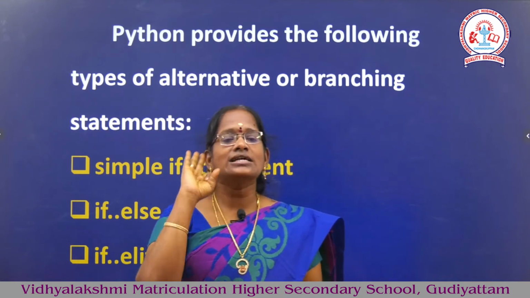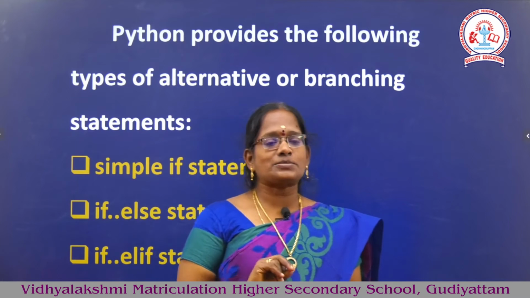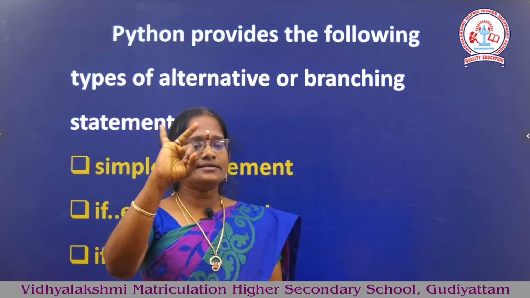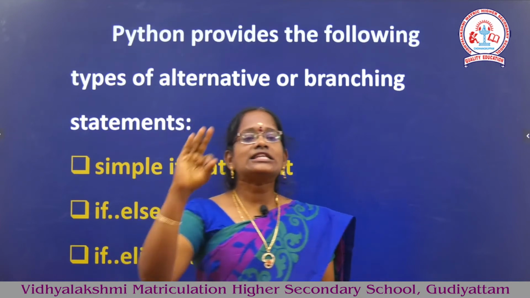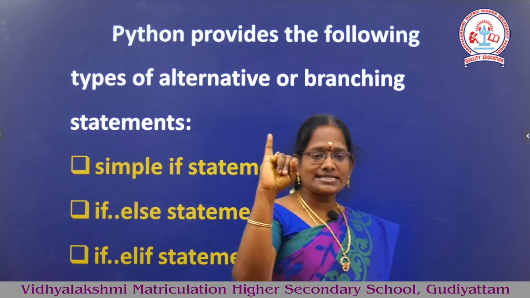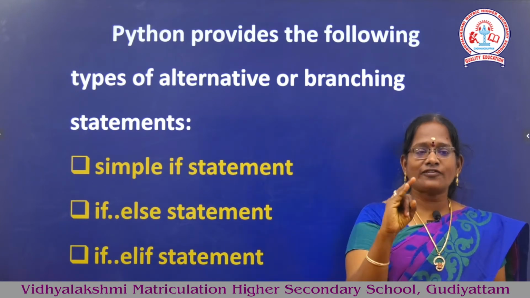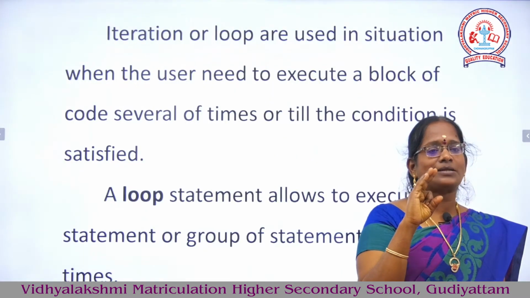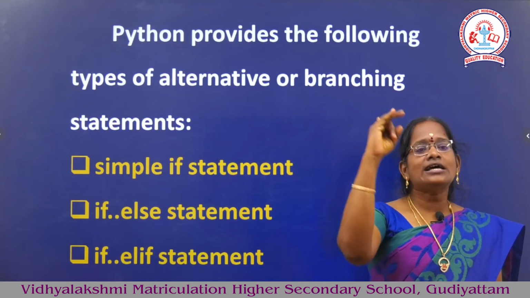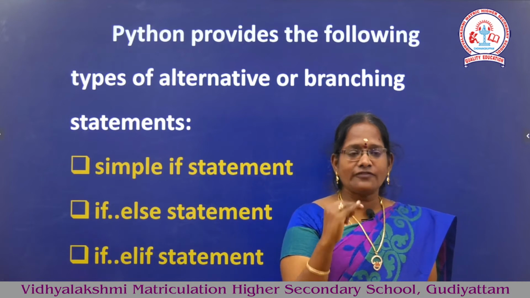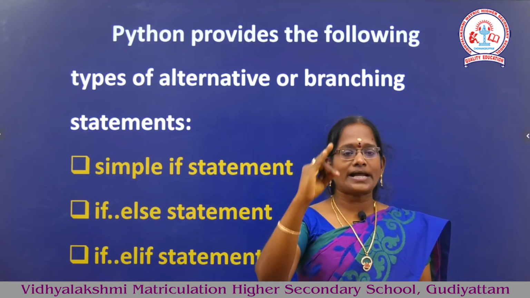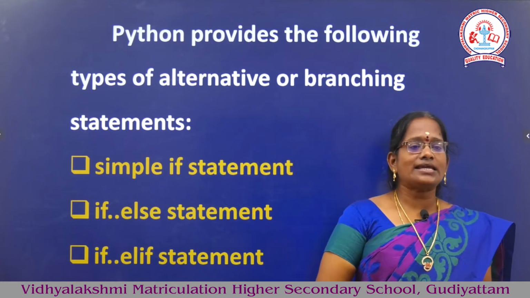These statements are divided into three different types. The first one is a simple if statement, the second one is an if else statement, and the third one is an else if ladder statement. This is called an alternative statement, branching statement, or decision making statement.